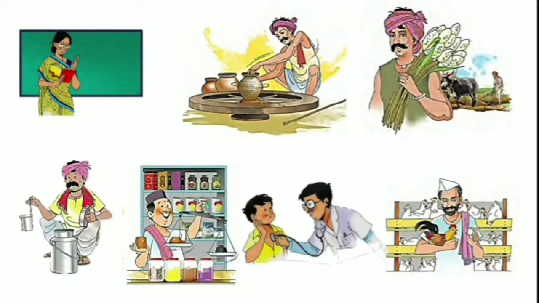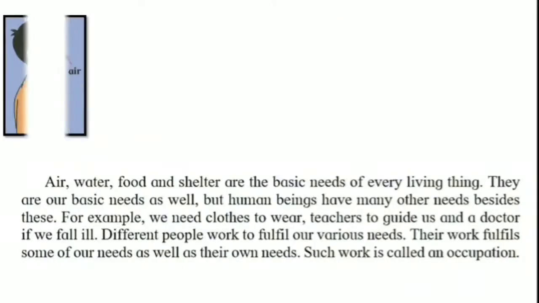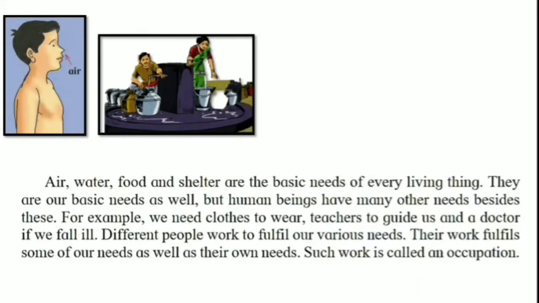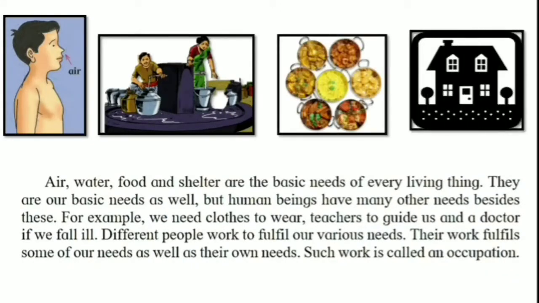Did you understand who fulfills our needs? Very good. In this lesson we will see more about them and we will see our other needs besides our basic needs. Again we will revise what is an occupation. Air, water, food and shelter are the basic needs of every living thing.